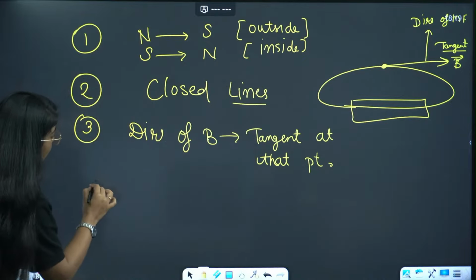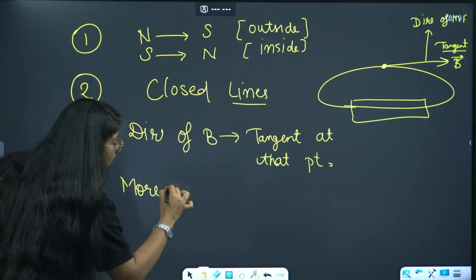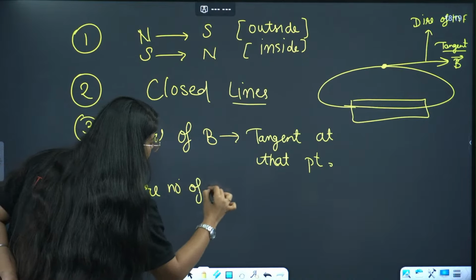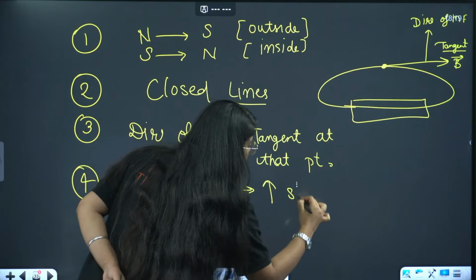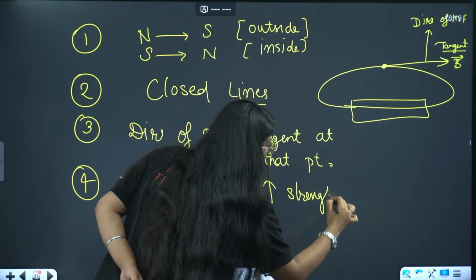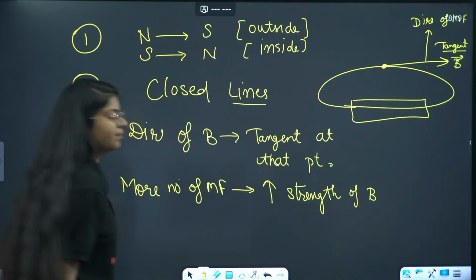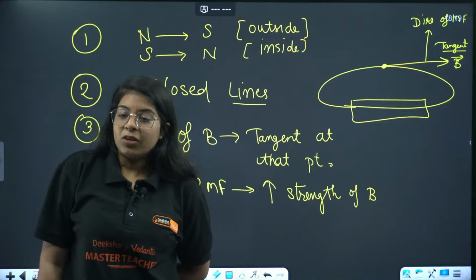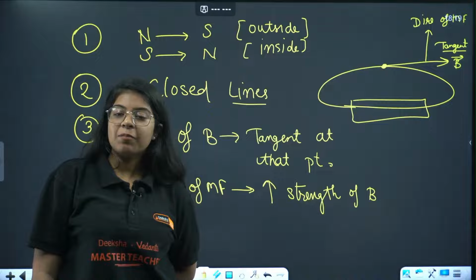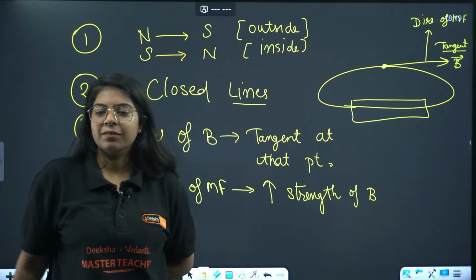Done. And fourth is, more number of magnetic field lines will increase the strength. That means there is more strength of magnetic field. Done. Magnetic lines cannot intersect each other because at the same time two directions are not possible. Very good, Naveen.